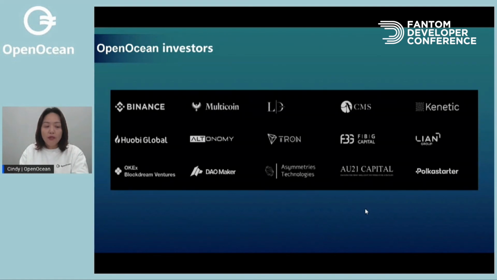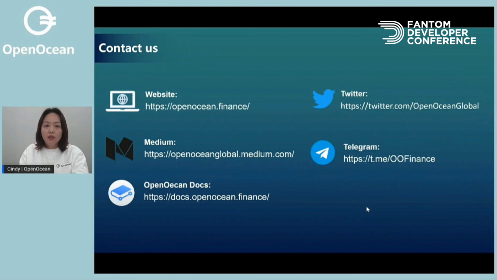We have received investment from Binance, Multicoin Capital, CMS, Huobi, OKEx Venture Fund, and others. If you want to know more about us, you can come to our website.